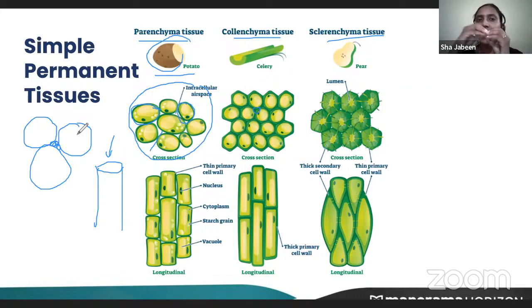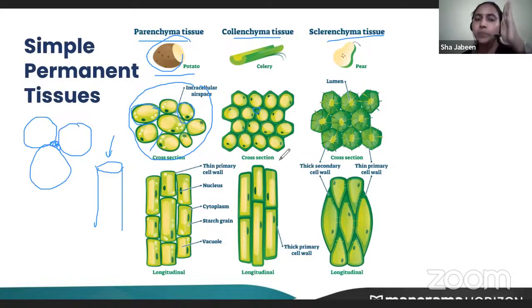Because they are attached in the corners, one cell is attached with the other. So when you try to pull one cell, it cannot be pulled apart. They keep on being attached to the other. Hence, when the wind blows, the plant can easily bend because it won't break. Each cell will not leave the other cell. The flexibility is provided to the plant by collenchyma. Is it clear?